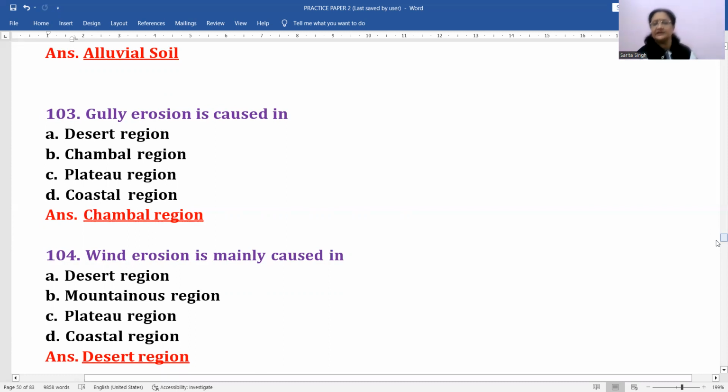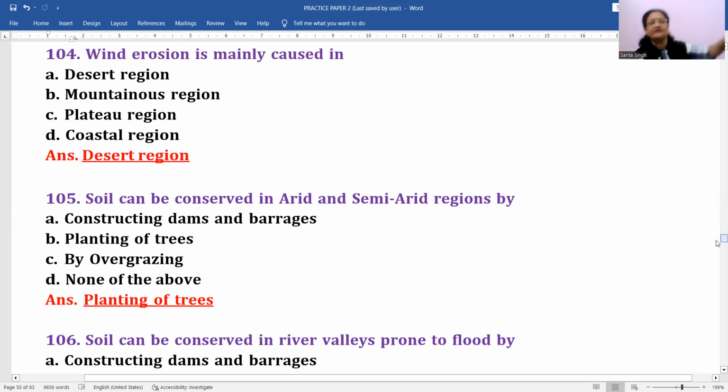Okay, so that area, the area near the Chambal River, is actually known for gully erosion. Okay, very deep ravines are found in that area near Chambal River, and that's why it is called the Chambal Ghati. ओके, चंबल घाटी के नाम से उसको जाना जाता है और वहां पर बहुत ज्यादा डीप रिवाइन्स बने हुए हैं. दैट इज द बेस्ट एग्जांपल ऑफ गली इरोजन इन इंडिया.